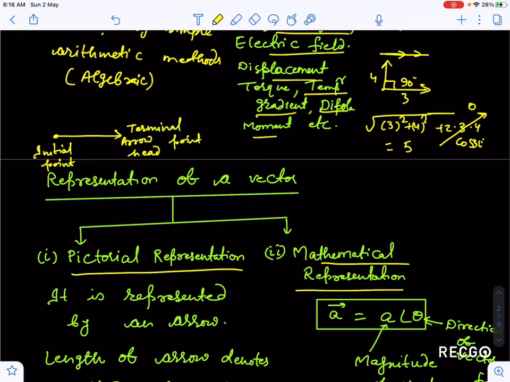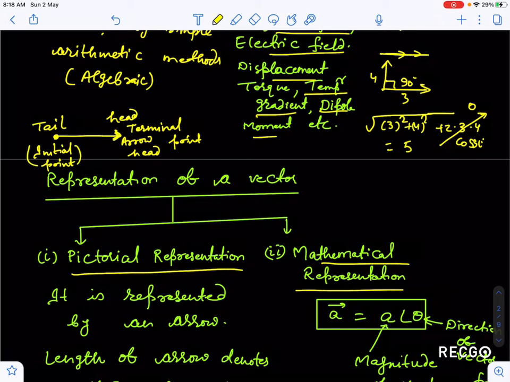If I represent a vector by an arrow, where the head of the arrow is the terminal point and the tail of the arrow is the initial point. A vector starts at the initial point, the tail, and ends with the head.